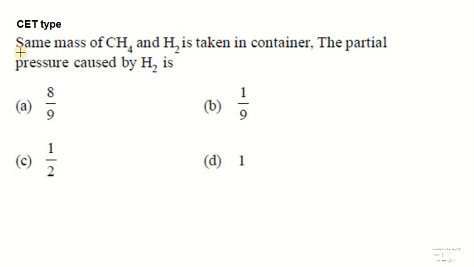Next question. The same mass of methane and hydrogen is taken in a container. The partial pressure caused by hydrogen is, we have 4 options. Okay, let us see how we will solve it. Here they have taken 2 gases. One gas is methane, another gas is hydrogen. Their masses are the same, assume x grams each.